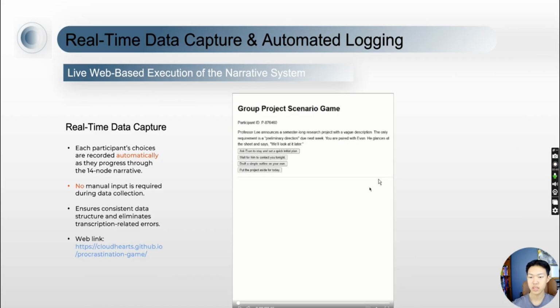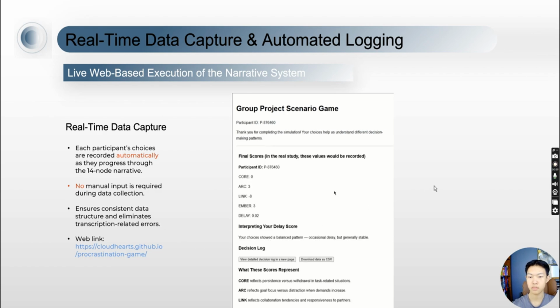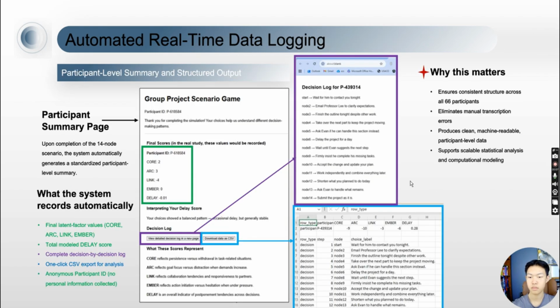Here, you can see the live system in use. Each narrative choice is automatically recorded in real time, with no manual input, ensuring consistent data collection. The system automatically records complete decision-by-decision logs. This includes node choices, timestamps, lane factor updates, and the final model delay score. All data are anonymous, machine-readable, and exported directly for analysis, eliminating manual transcription errors.